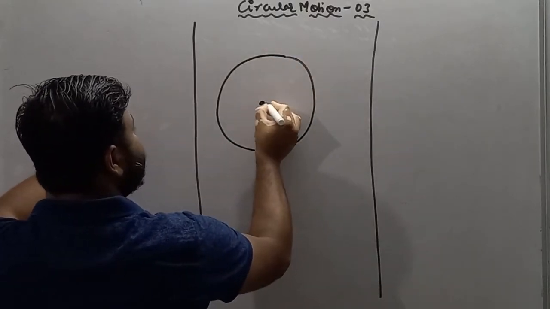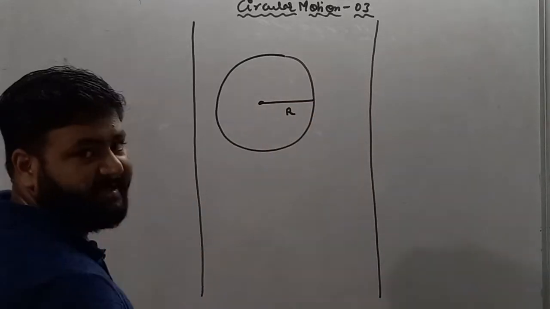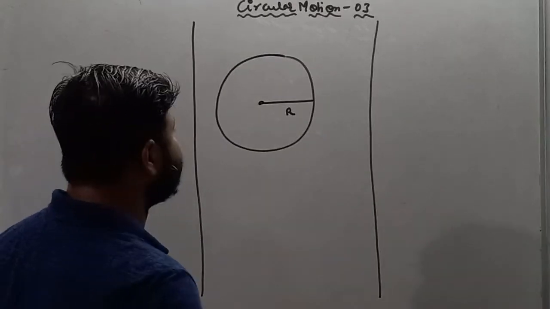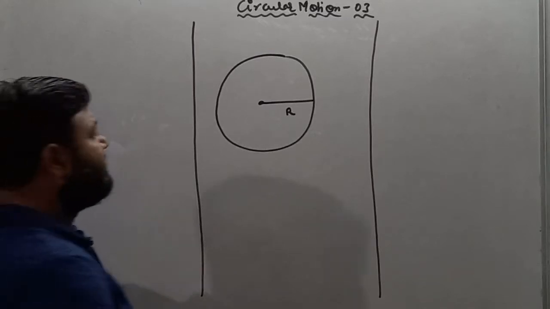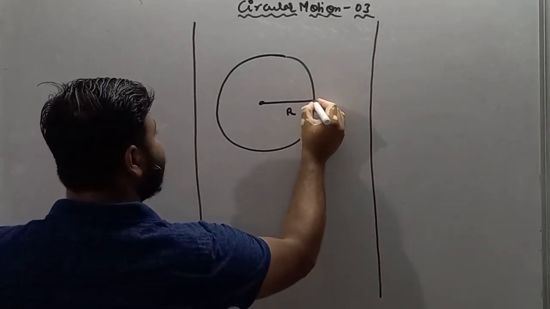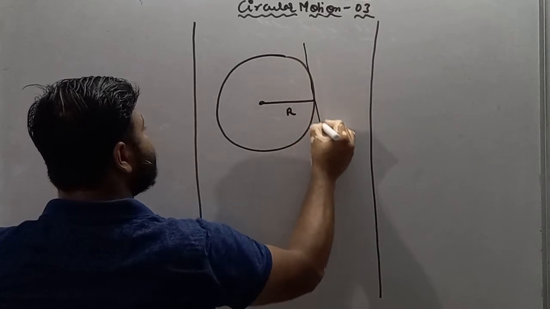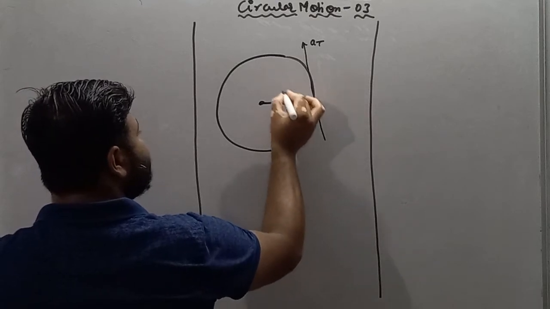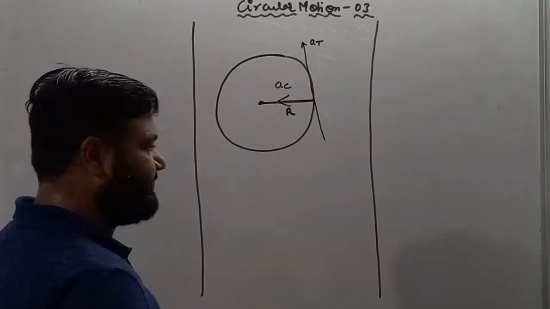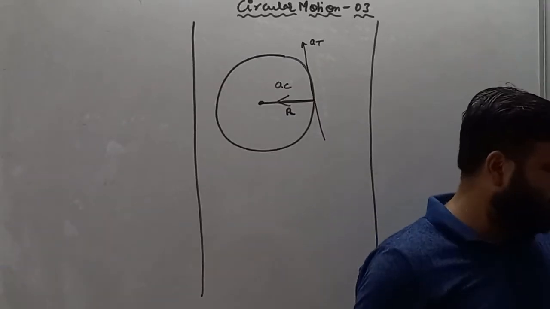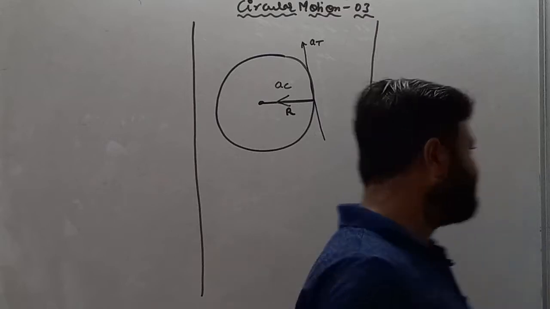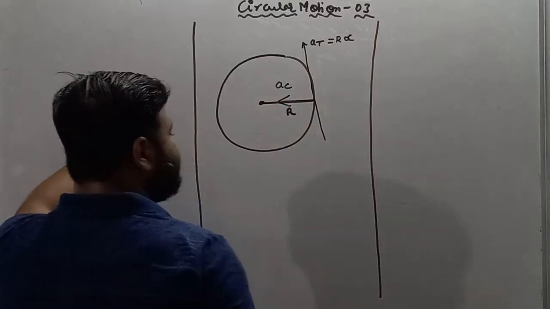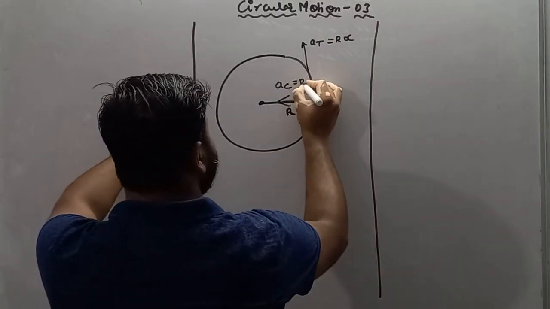In last class we discussed a particle moving in a circular track of radius r. If the particle is moving in a circular track, then it carries two different accelerations. One is towards the tangent, called tangential acceleration, and another is towards the center, called centripetal acceleration. The tangential acceleration is r alpha and the centripetal acceleration is r omega square.